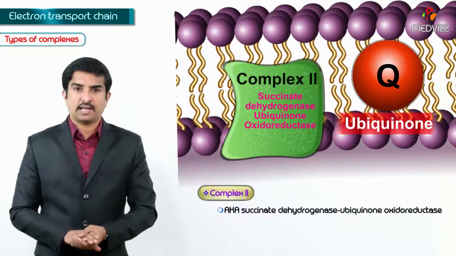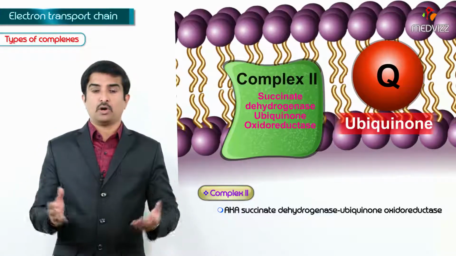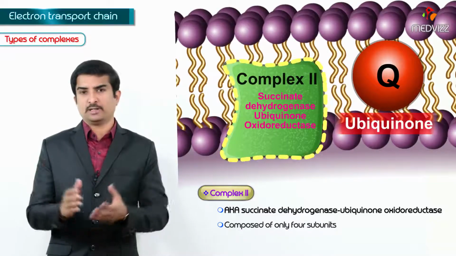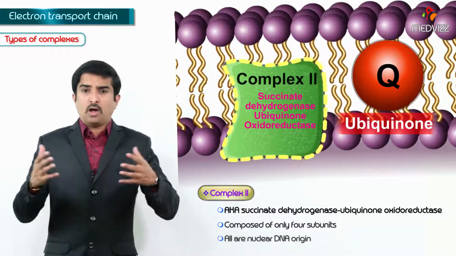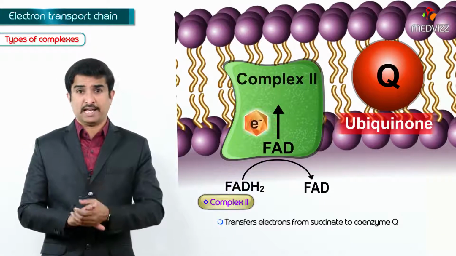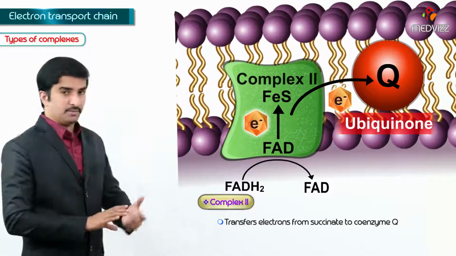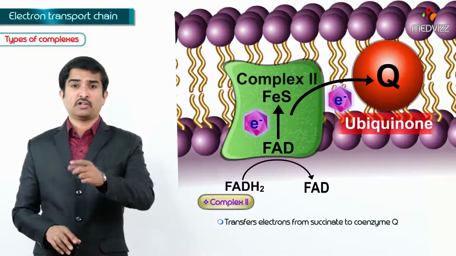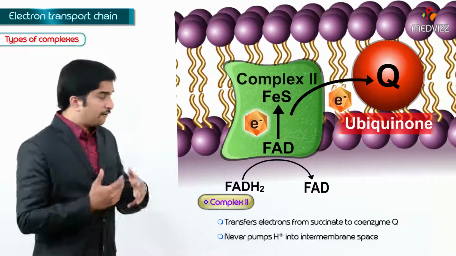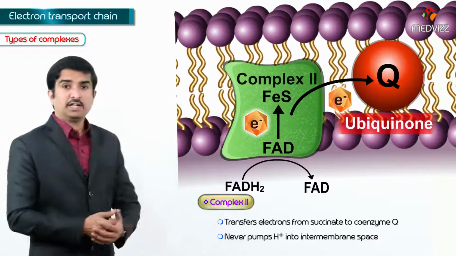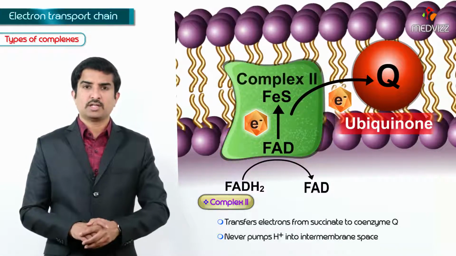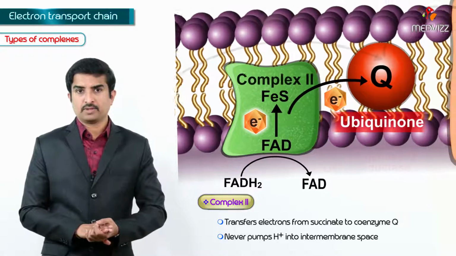Complex 2 is also called the succinate dehydrogenase ubiquinone oxidoreductase, and it is composed of only 4 subunits, which are all of nuclear DNA origin. And this complex 2 transfers electrons from succinate to coenzyme Q. They are transferring electrons from succinate to coenzyme Q, but they are not pumping protons from the matrix into the intermembrane space. So complex 2 will never pump protons into the intermembrane space.